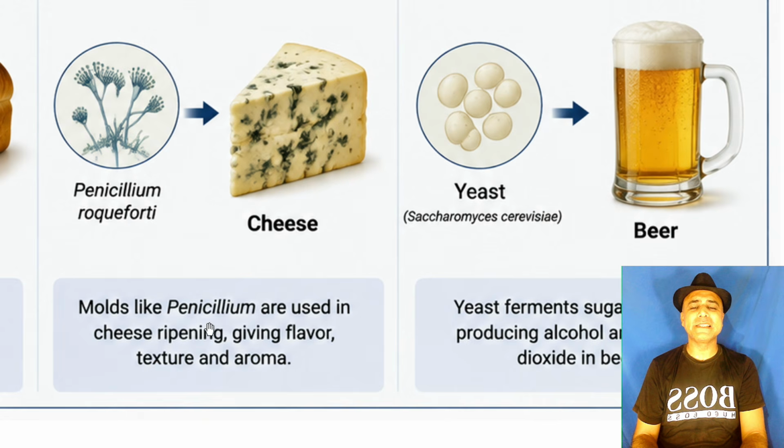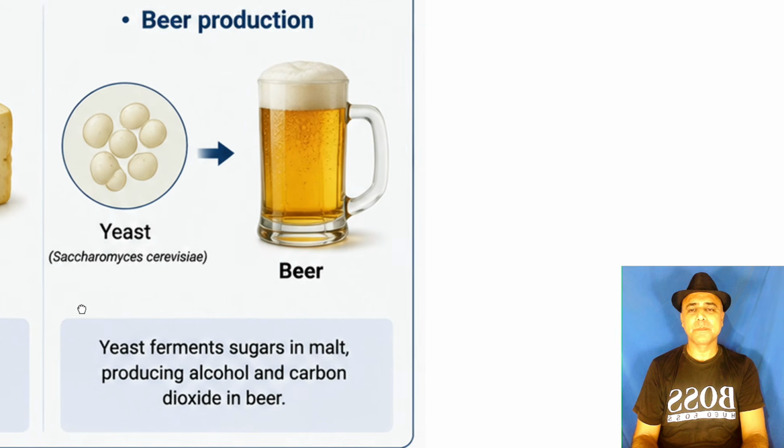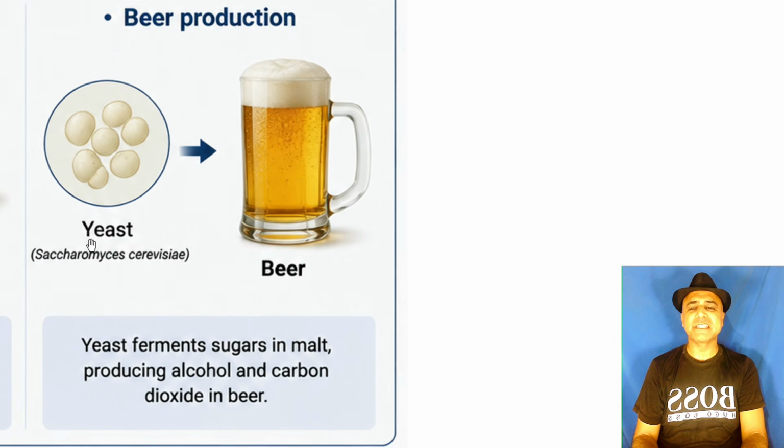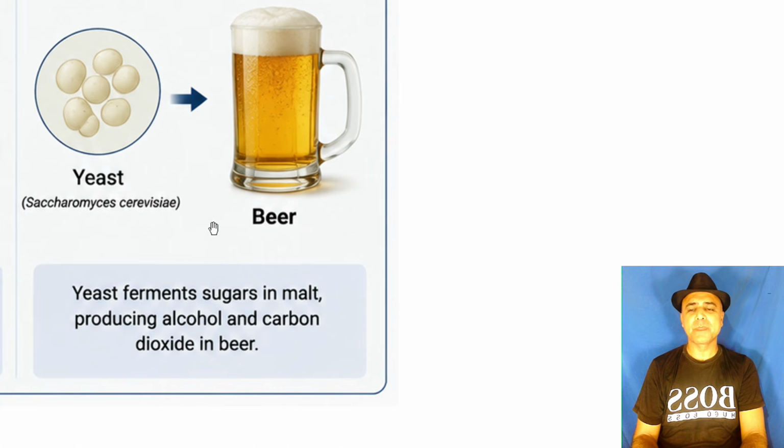Molds like Penicillium are used in cheese ripening, giving flavor, texture, and aroma. Yeast is used to prepare beer. Yeast ferments sugars in malt, producing alcohol and carbon dioxide in beer.